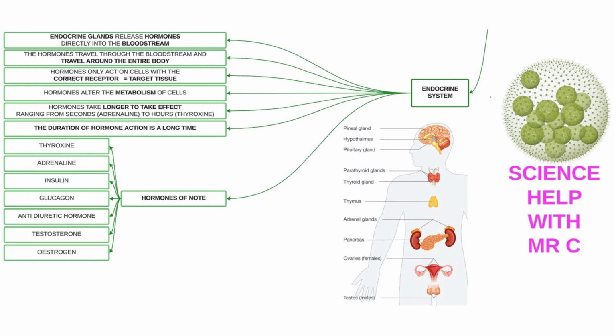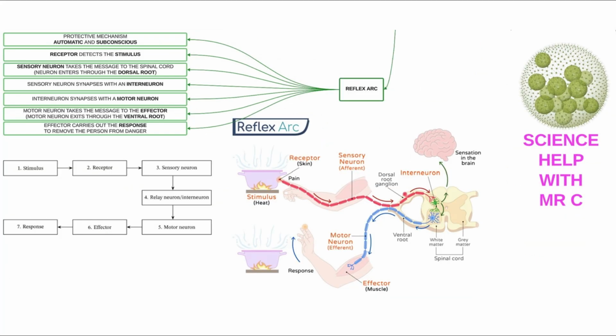Next, we're going to talk about the reflex arc. The reflex arc is a protective mechanism. It's automatic and subconscious. The receptor detects the stimulus. The sensory neuron takes the message to the spinal cord through the dorsal root ganglion. The sensory neuron synapses directly with an interneuron, and the interneuron synapses directly with a motor neuron. The motor neuron takes the message out to the effector through the ventral root.